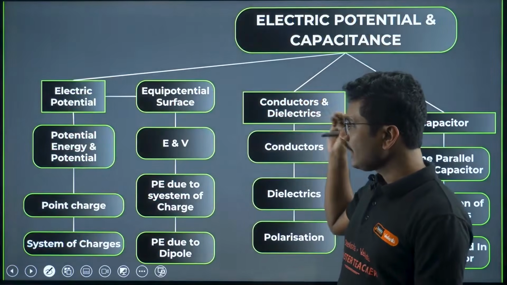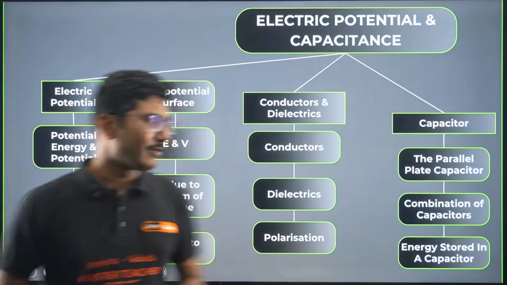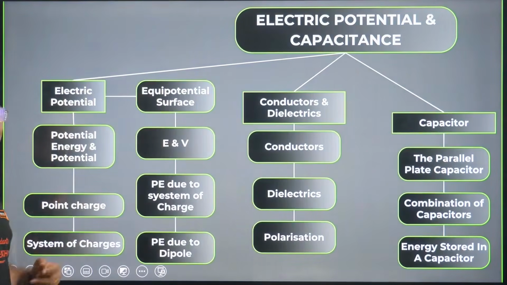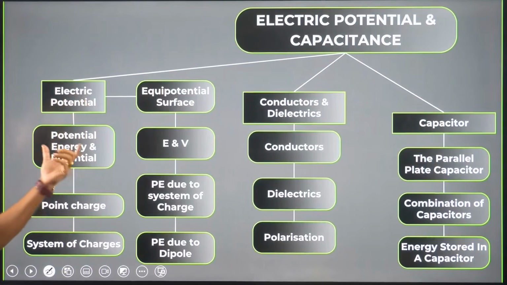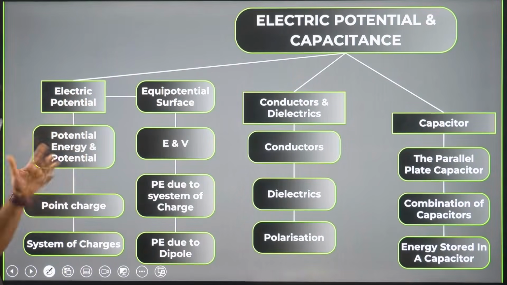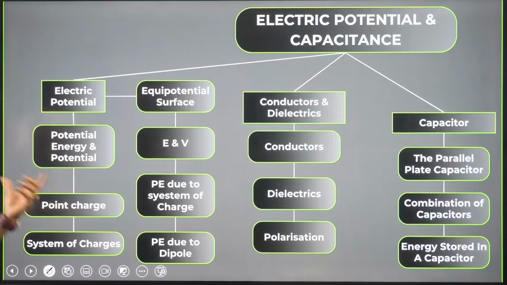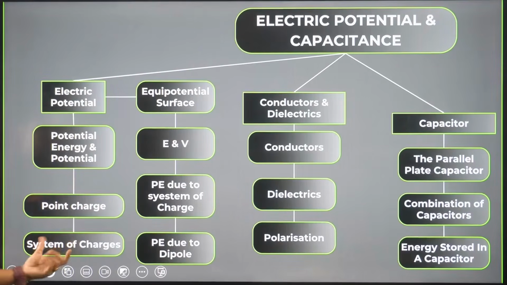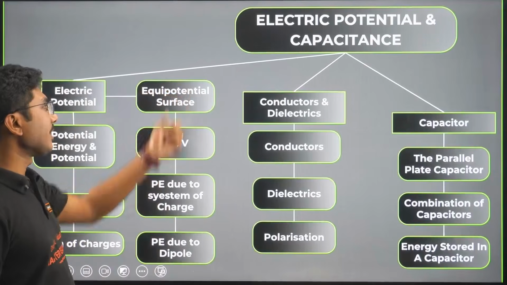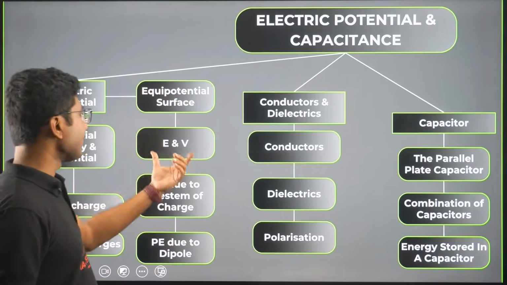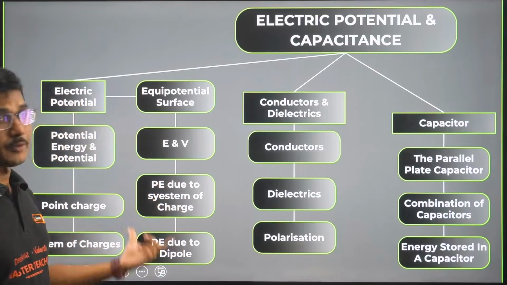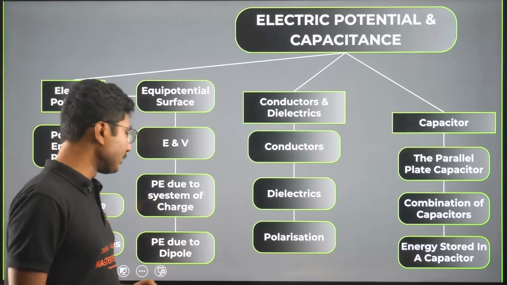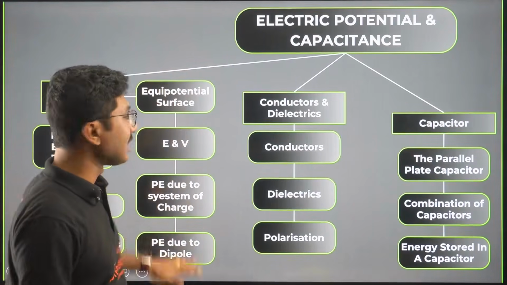Now let's see the chapter detail. We have already discussed it, so for those who have missed it, just for your information, we have covered electric potential, potential energy, and potential difference, the difference between potential and potential energy, potential due to a point charge, potential due to a system of charges. Also we have discussed equipotential surface, relationship between electric field and potential, potential energy due to a system of charges, and potential energy due to a dipole. These are all covered in our first part.